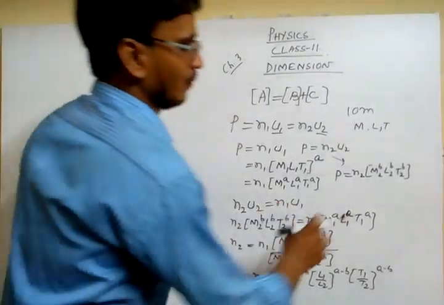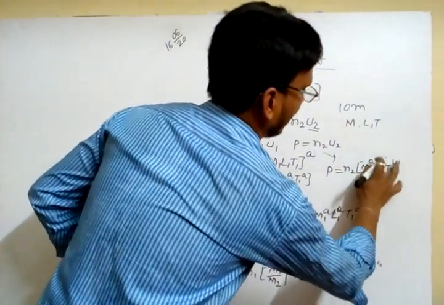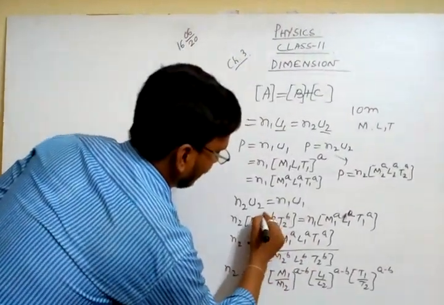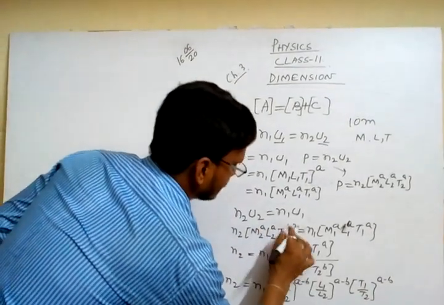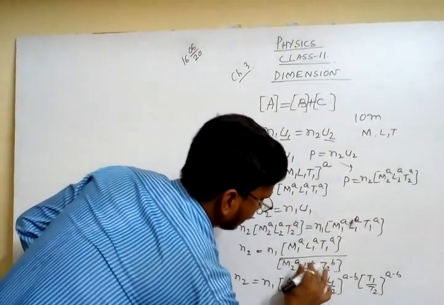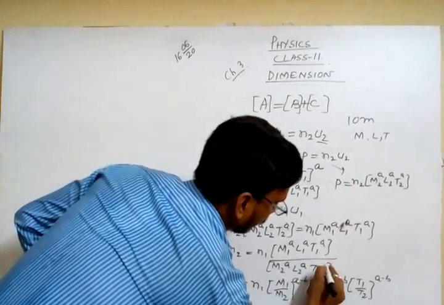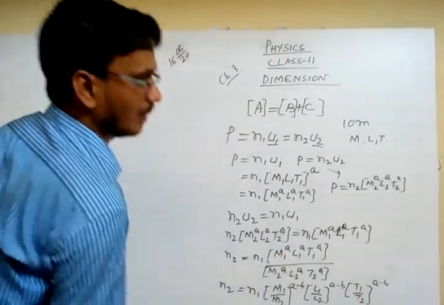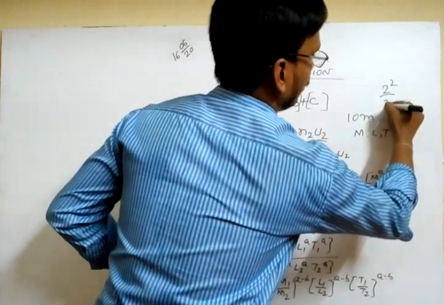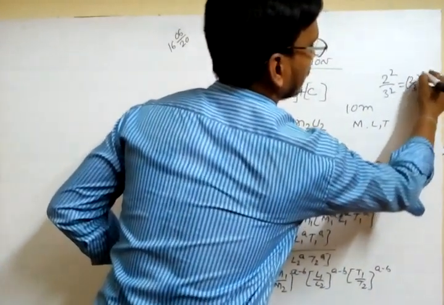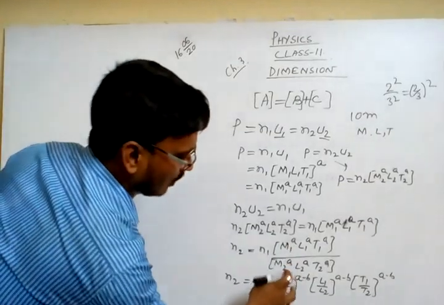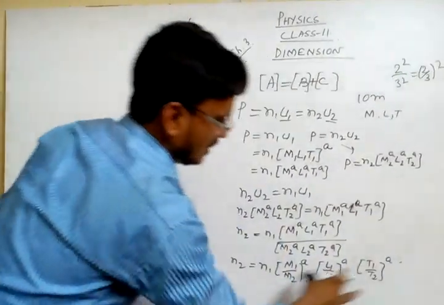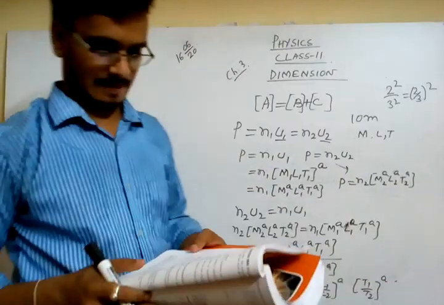But if it is the same, for example, if there is also A, what is mentioned in the book, then this one is A, this one is A, it is also A. Then it is not A by A, then it is M1 by M2 to the power A. That means if any number, 2 to the power square, 3 to the power square, then what do we write? 2 by 3 to the power square. Similarly it is M1 by M2 to the power A, L1 by L2 to the power A, T1 by T2 to the power A. In this way we can represent. That is the first point mentioned.